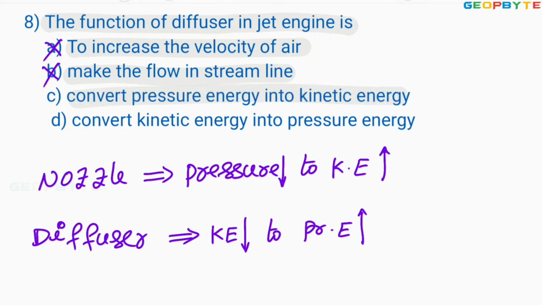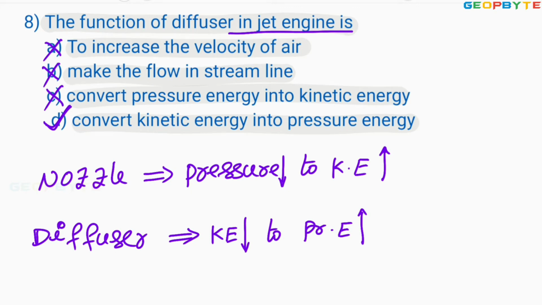Option C is also not correct. Therefore option D might be correct. Convert kinetic energy into pressure energy. Absolutely correct. The diffuser function is to convert kinetic energy of the gas to pressure energy, which is connected to the turbojet engine. I hope all of you understood.